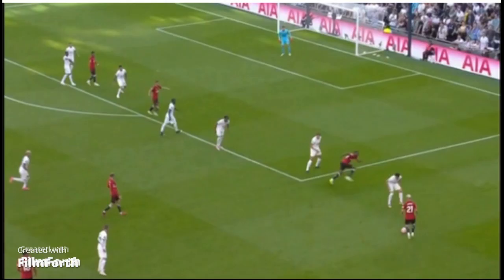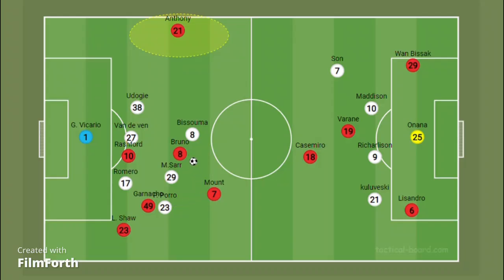In some instances during this game, Antony managed to have the better of Udogie and attempt a clear shot on goal, though the bar denied Antony a goal. And this was the tactic that Erik ten Hag tried to employ. Remember, also another thing that Ten Hag likes to do is he also likes to use Onana's accurate passing range to create chances for his team. And in this case, Antony would have done better to ensure his team progresses with the ball.